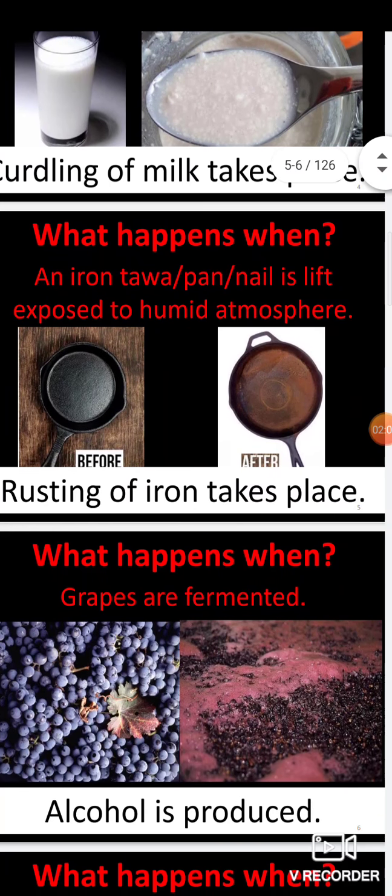Coming to the next PPT: what happens when an iron tawa or pan or a nail is left exposed to a humid atmosphere? Have you seen this before? The rusting of iron takes place. Before, the iron is normal, and after some time you can see that rusting has taken place. Why does rusting take place?